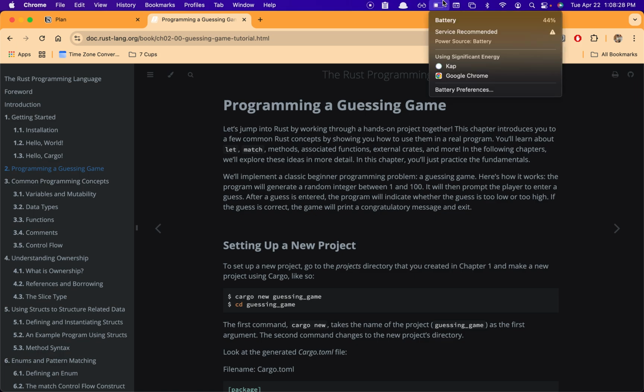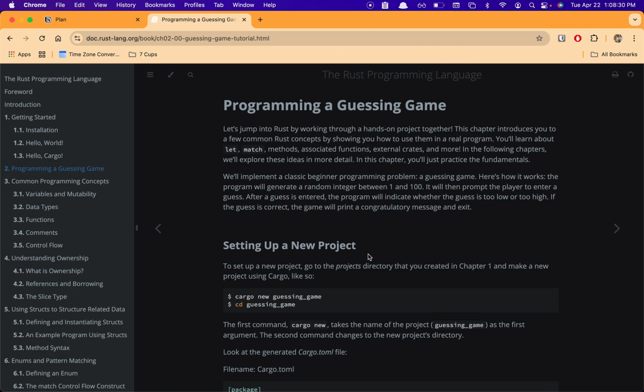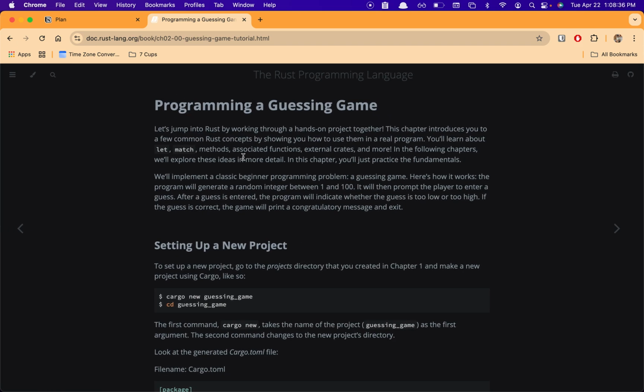So I am going to try out the second chapter, read through it and try to understand how to program a guessing game. "Let's jump into Rust by working through a hands-on project together. This chapter introduces you to a few common Rust concepts by showing you how to use them in a real program. You will learn about let, match, methods, and associated functions, external crates, and more. In the following chapters, we'll explore these ideas in more detail. In this chapter, you'll just practice the fundamentals. So we'll implement a classic beginner programming problem, a guessing game."